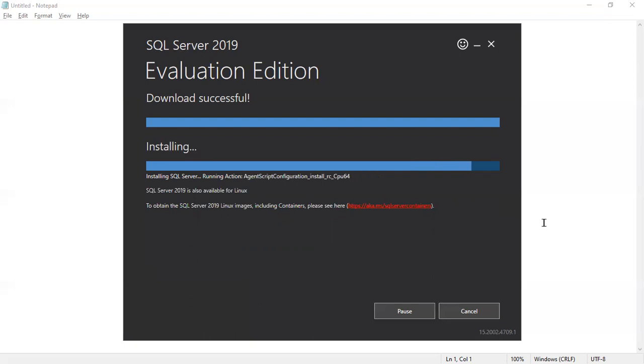That's why it is taking less time, 3 to 5 minutes maximum.